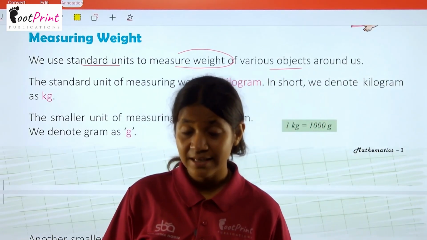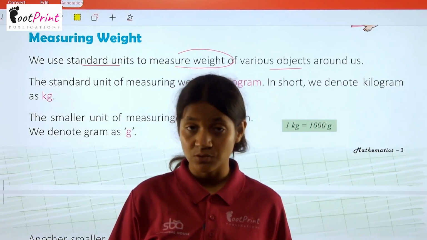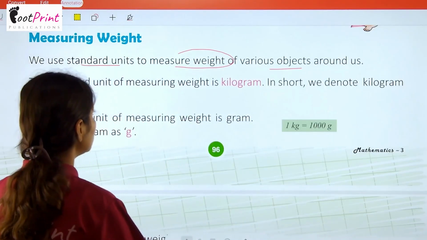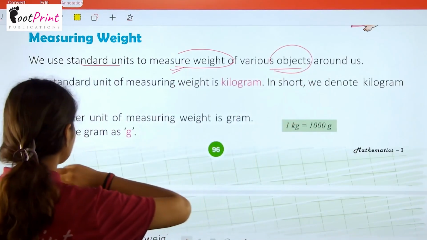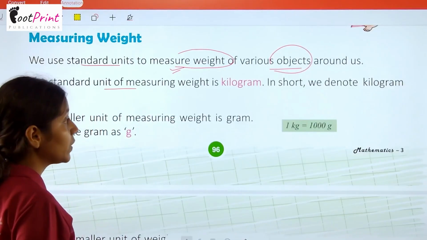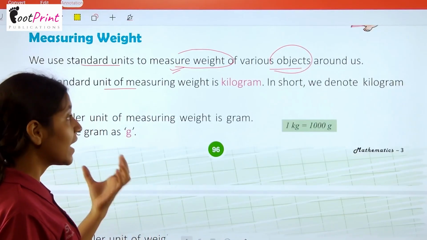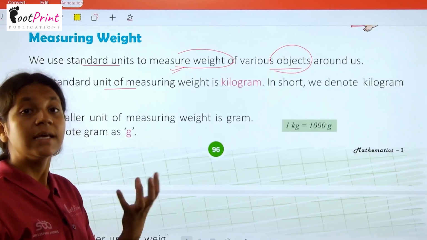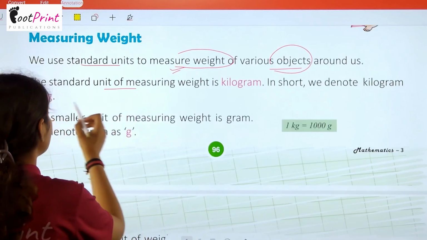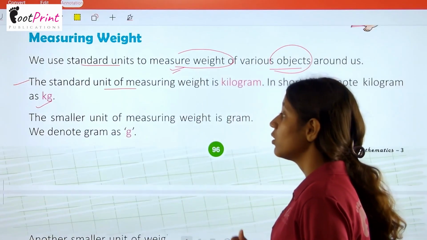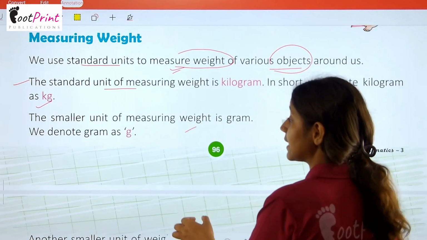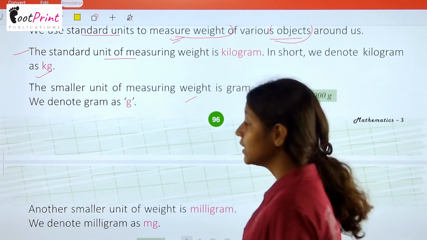हम क्या कह रहे हैं कि हम बहुत सारी स्टैंडर्ड यूनिट्स को यूज करते हैं to measure the weight of objects around us. Now the standard unit of measuring weight is kilogram. So standard unit of measuring weight is kilogram. In short, we denote it as kg. Kilogram refers to kg. The smaller unit of measuring weight is gram. That is denoted by g only.